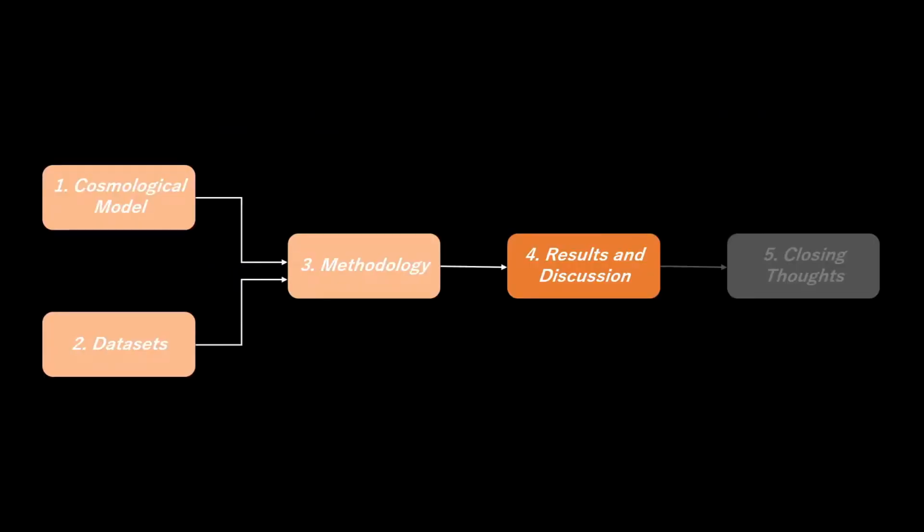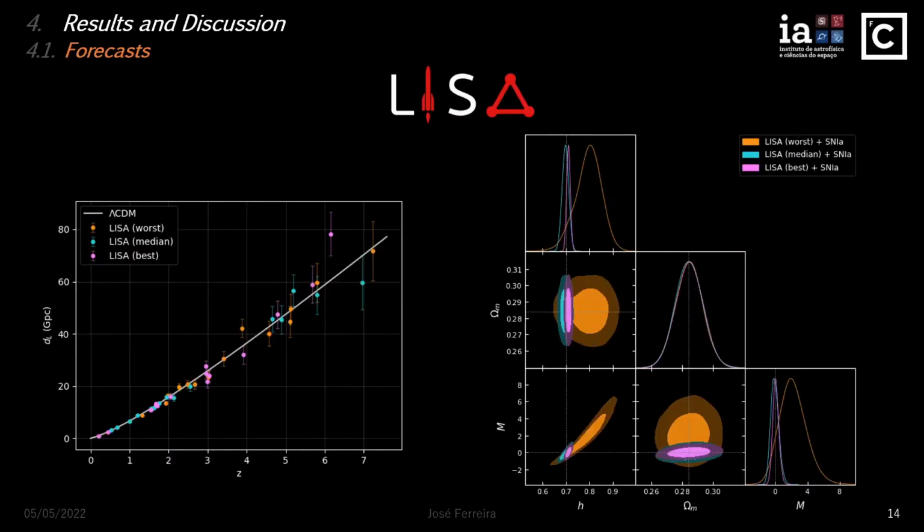Now let's take a look at the results that we have obtained in our work. First, the forecast set by LISA. We can see the 3 representative catalogs on the left and the corresponding forecasts on the right, where the dashed lines represent the theoretical values used to generate these catalogs, that is, ΛCDM. As you can see, there's quite a big difference between the worst catalog, which is in orange, and the median catalog, which is in bluish. By contrast, the median and best catalog, which is in pink, are very similar to each other.